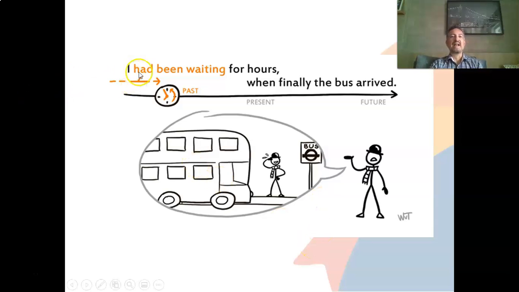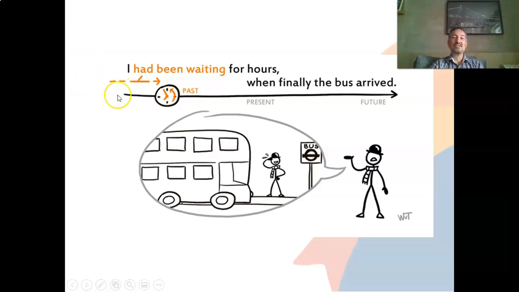So here it is. I had been waiting for hours when finally the bus arrived. So here is the present, and here it's me. I was there, waiting, and the bus arrived. So let's imagine that I arrived at the bus stop at 2 p.m., and then the bus only arrived at 4 p.m. So I waited for 2 hours until the bus arrived. So I can say that I had been waiting for 2 hours when finally the bus arrived.